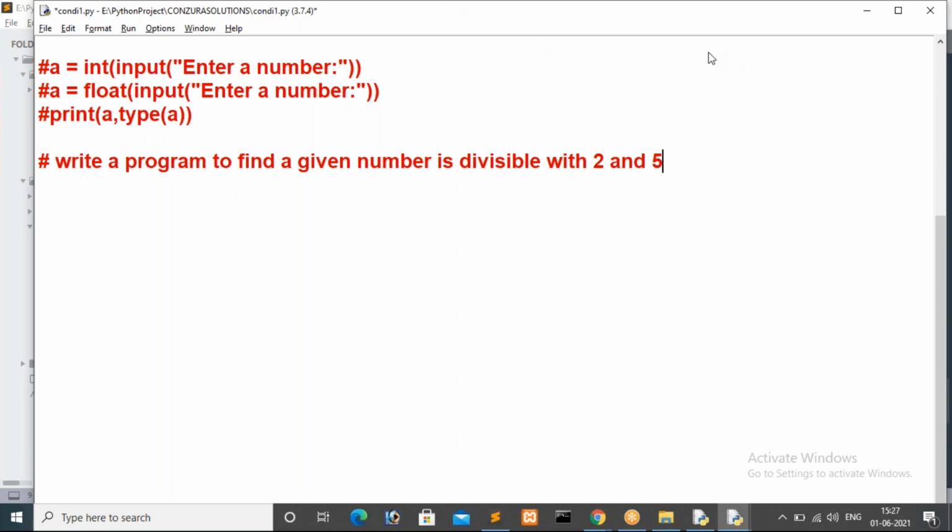So here I have a small statement, guys, that is write a program to find whether a given number is divisible with 2 and 5. So can you mention which number will be divisible by 2 and 5, guys? Can you specify a number which is divisible with 2 and 5?